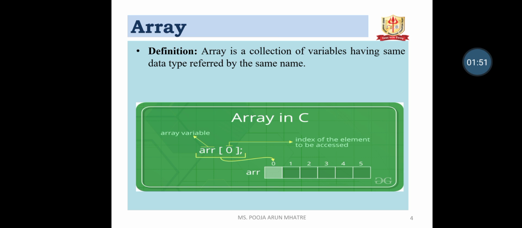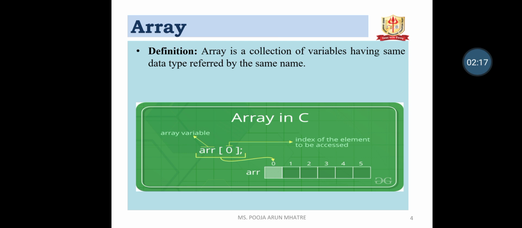The definition of array is a collection of variables having the same data type referred by the same name. The example is arr[0]. Here arr is the name of the variable.